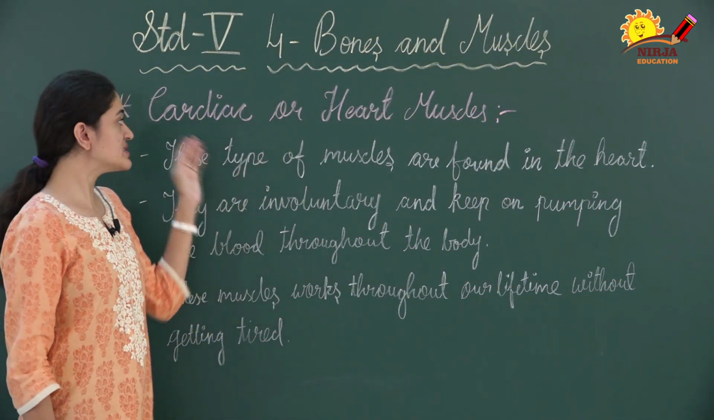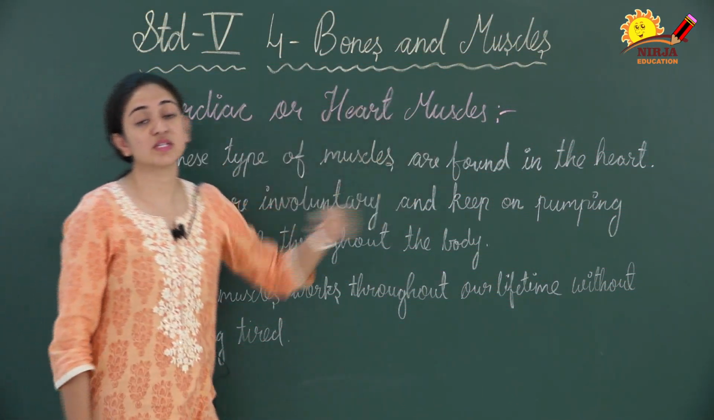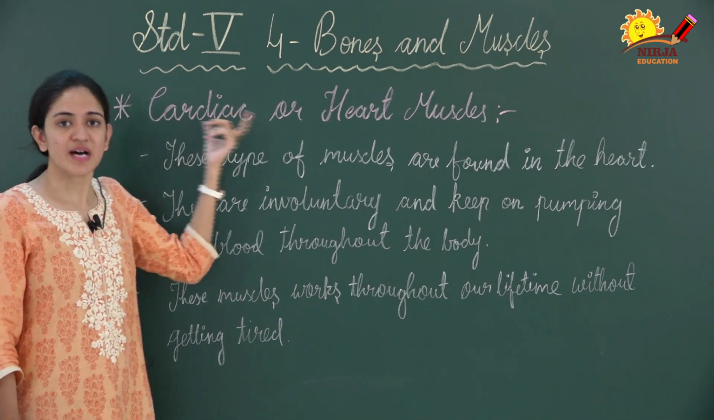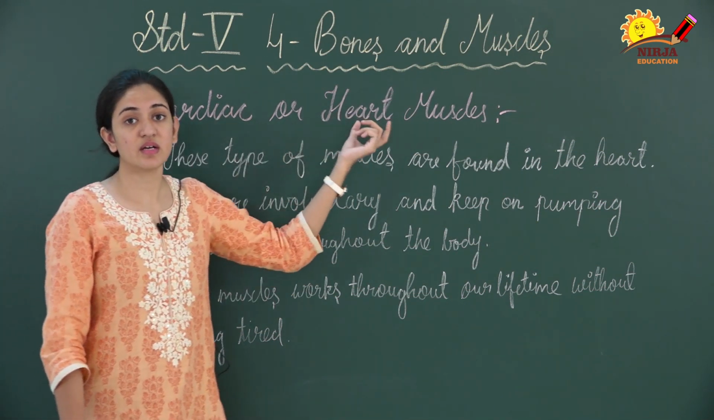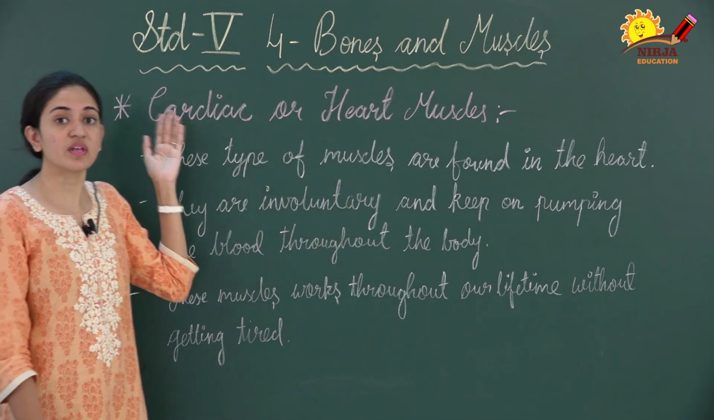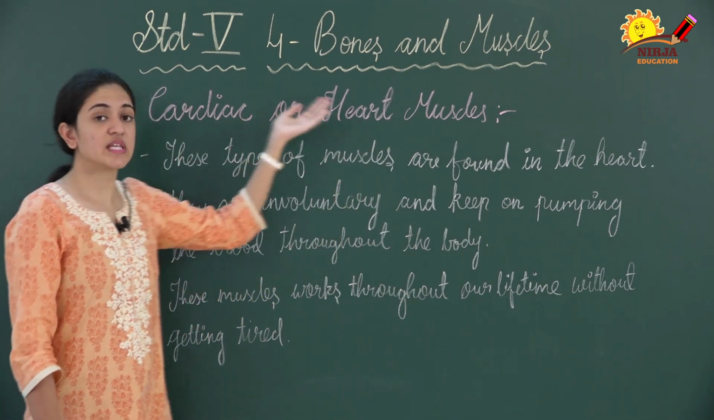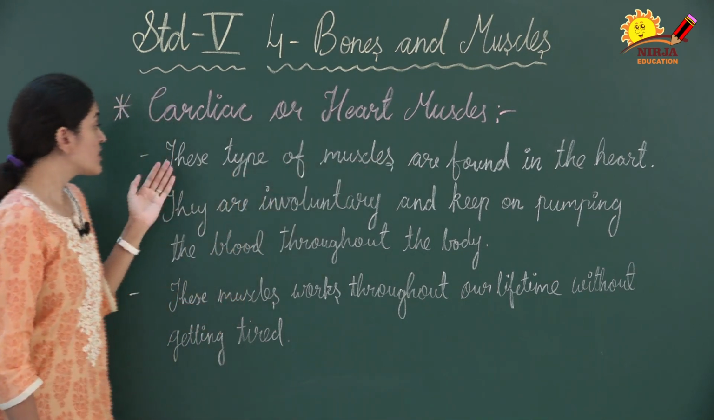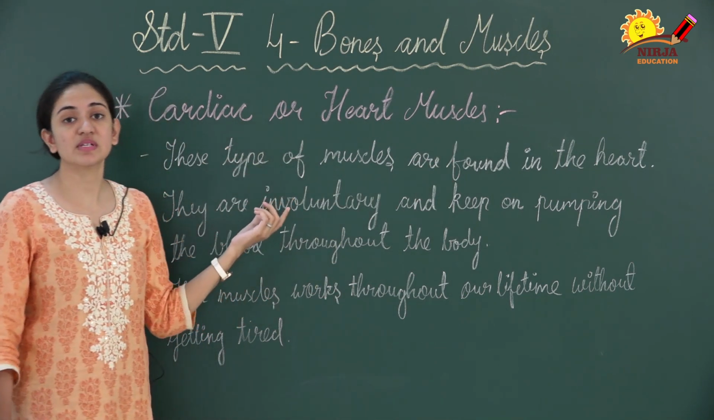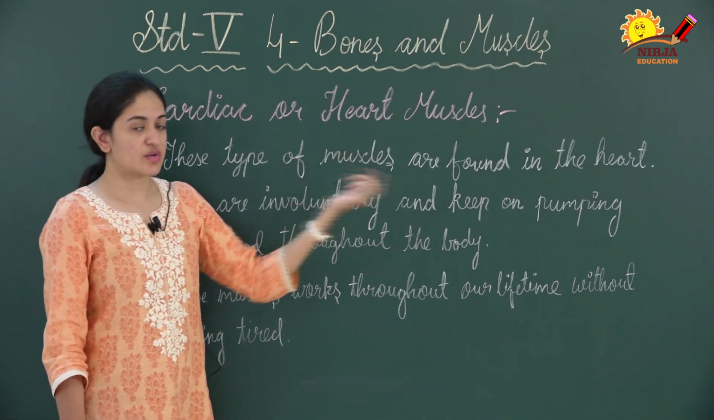Now the third one is cardiac or heart muscles. Children, you have to remember that whenever the term cardiac is there, it means that it is related to the heart. Here we are going to discuss the cardiac muscles, which means the heart muscles. This type of muscles is found in the heart, right?